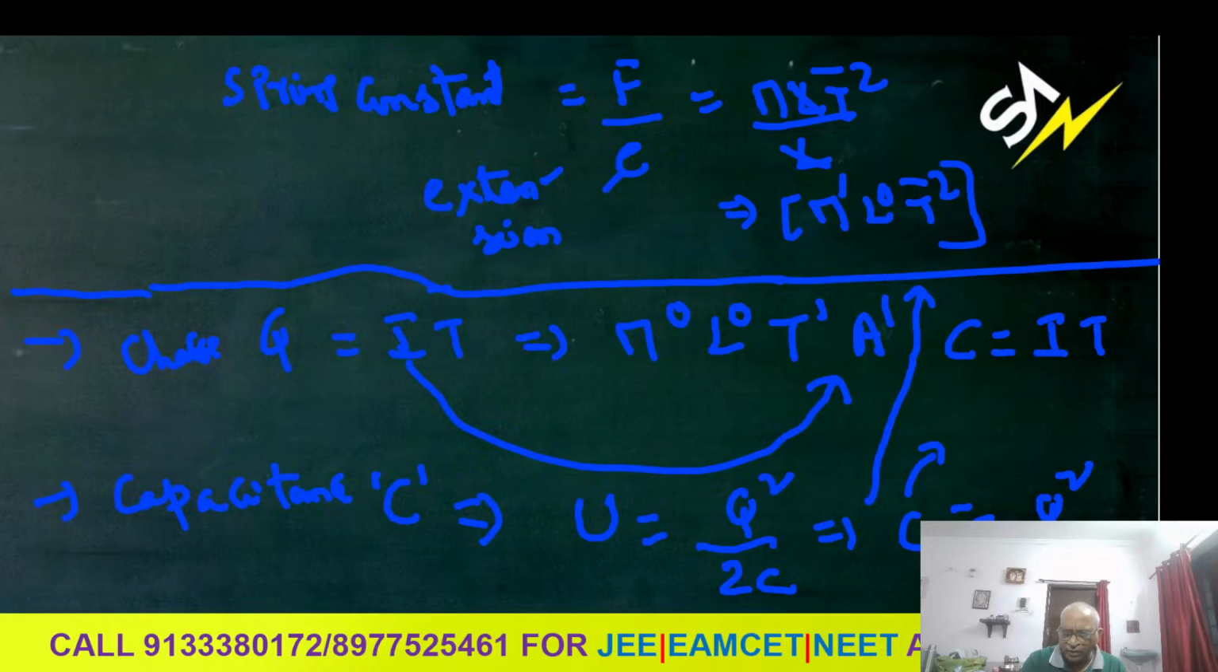U means what? It is not V, student. It is U. U means energy. Energy dimension formula is what? ML square T minus 2. Then you can write the dimension formula for capacitance: M minus 1, L minus 2. I will write current as A, so it becomes A square T square by T to the power of minus 2, which will become T to the power 4. Everything you bring in the numerator, you will get the capacitance dimension formula.